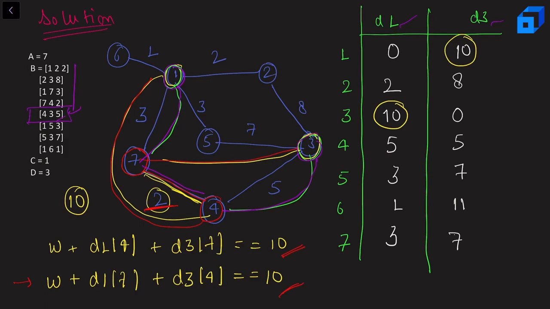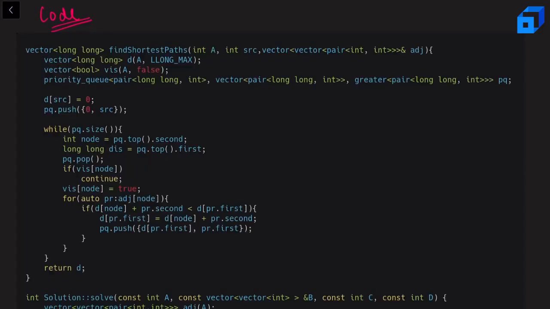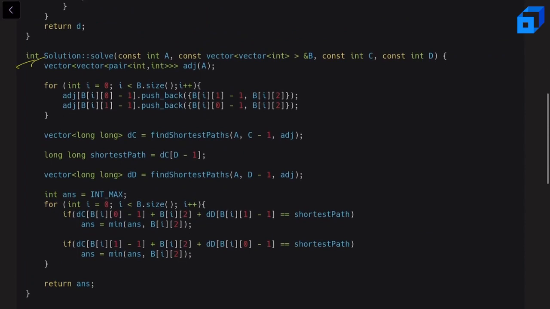Now let us move on to see the pseudocode of this problem. Now let us see the code to this problem. So this is the main solve function. We are given all the parameters right here. So the first thing that we are doing here is creating the adjacency list, and the adjacency list stores the neighbors and the corresponding weights.